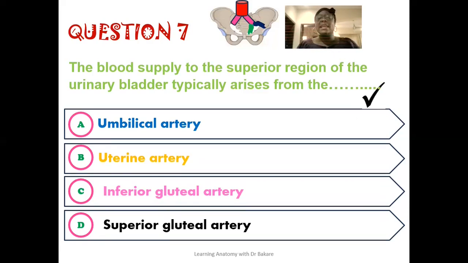The correct answer here is the umbilical artery. We said that the umbilical artery is a functional artery during the developmental process, and after birth, this artery is seen to become obliterated. Before it becomes obliterated, it is seen to give up the superior vesical artery, which is seen to supply the superior region of the urinary bladder. So this umbilical artery is the correct option here, because it is this artery that gives off the superior vesical artery that supplies the superior region of the urinary bladder.